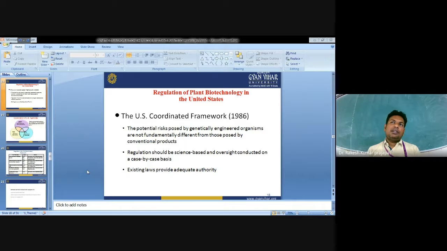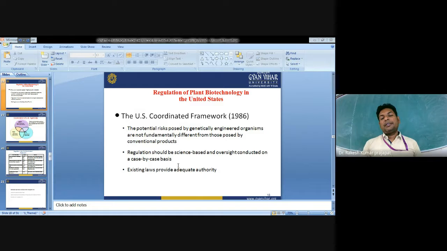Genetically modified food products are not differentiated from conventional food. But if any potential risk is associated with these crops, it has to be identified, and we have to develop different solutions against that.